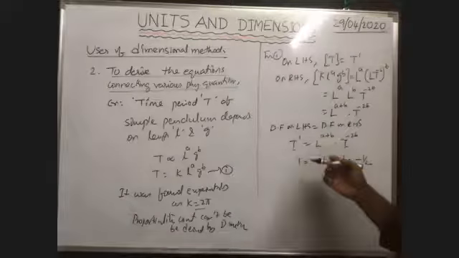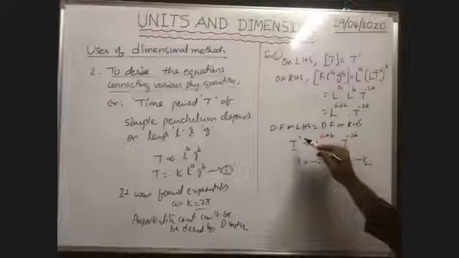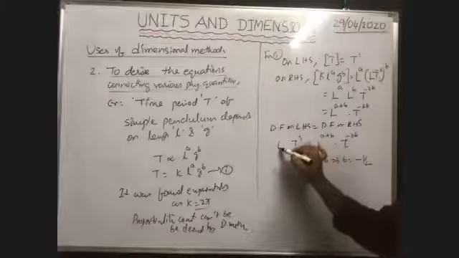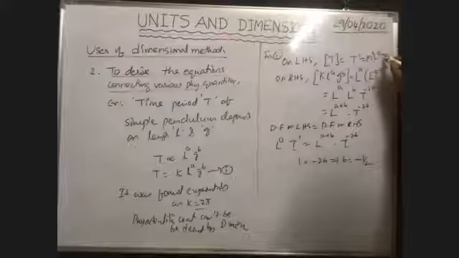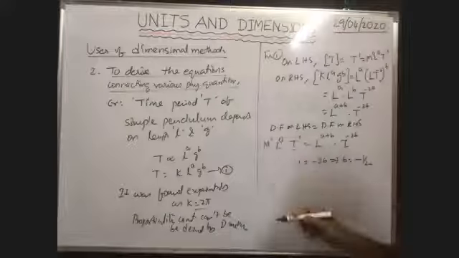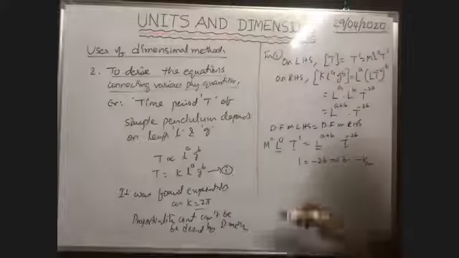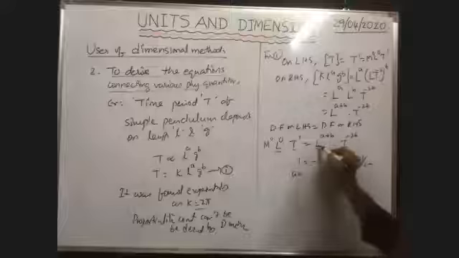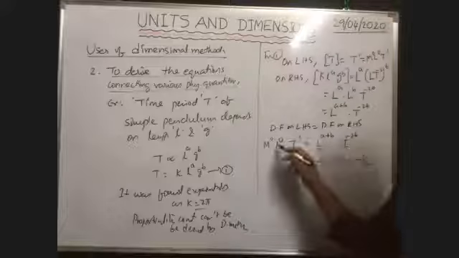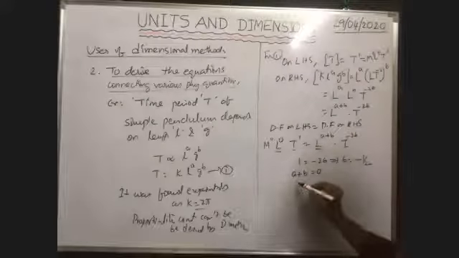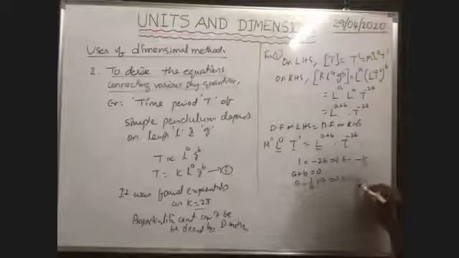Similarly, how can we find the A value? On left hand side, the dimension formula is T to the power of 1. Here the L term is not there, so we can write L to the power of 0 also. This is equal to M0 L0 T to the power of 1. So here base is L, here base is L, so powers can be equated. A plus B is equal to 0, because here the power is A plus B and here the power is 0. But B is -half, so A minus half is equal to 0, which implies A is equal to half.